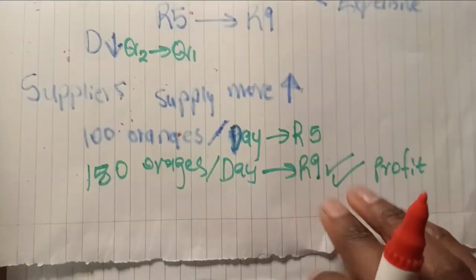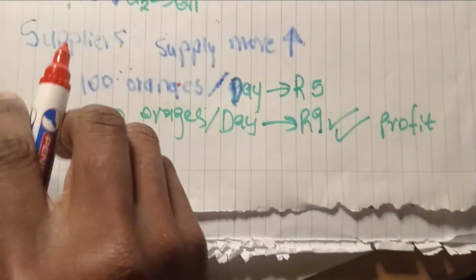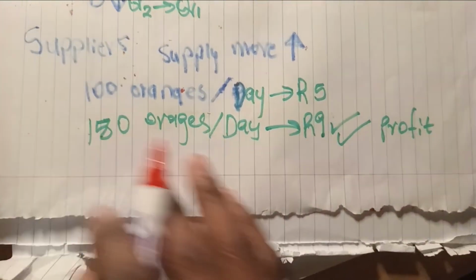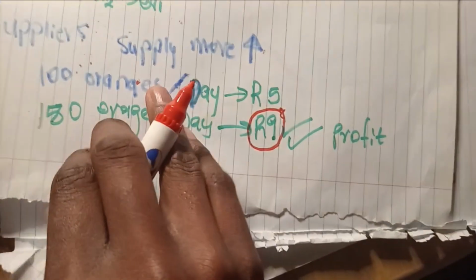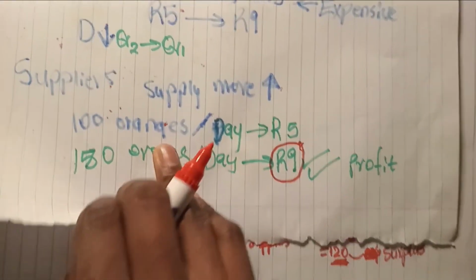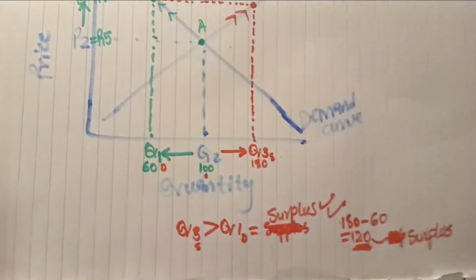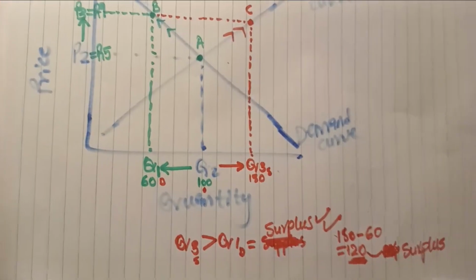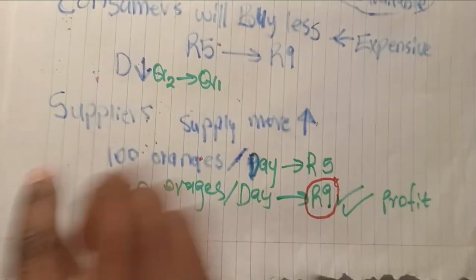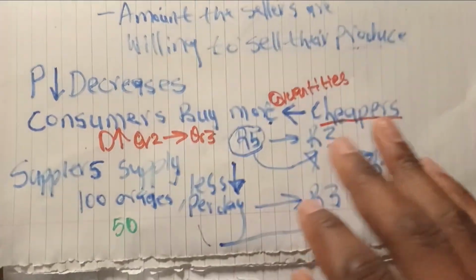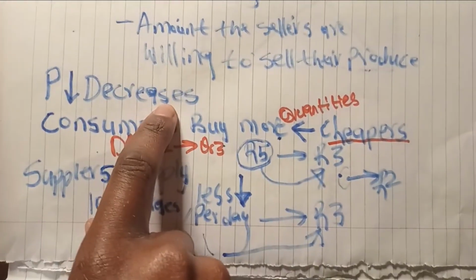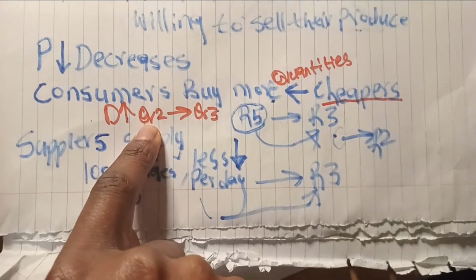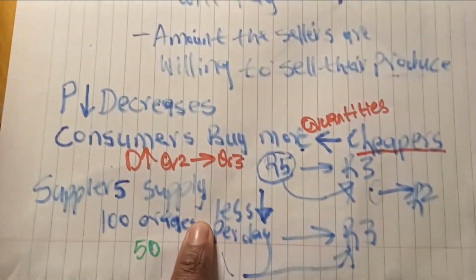Suppliers will supply more because the price is attractive. Now the price is at 9 rand. From these two we can see, let's start with this one, when the price decreases, there is higher demand and the supply is less.